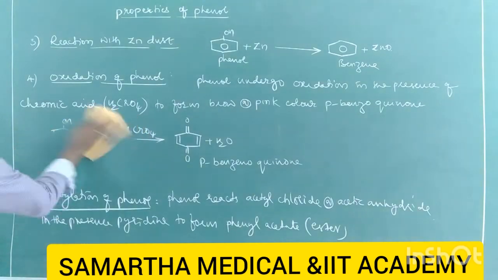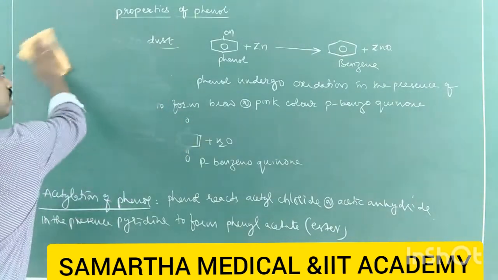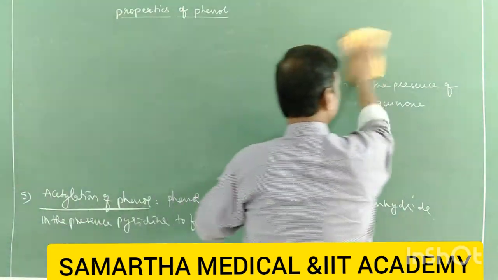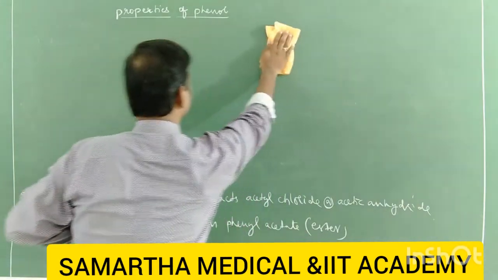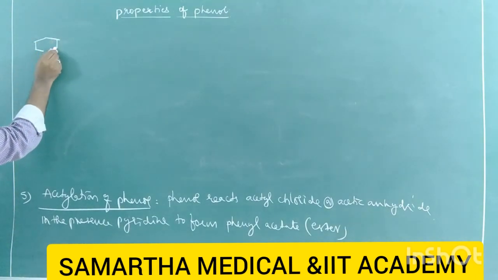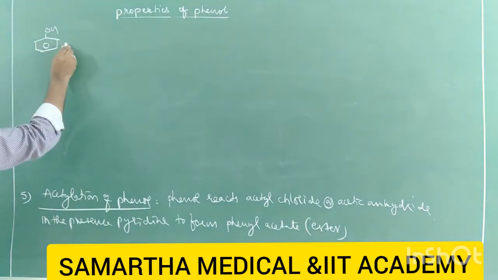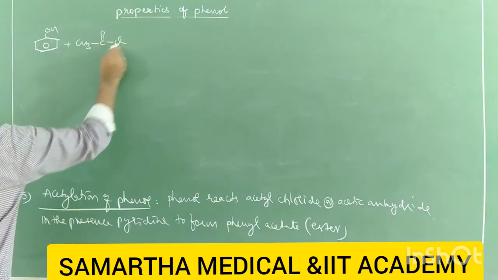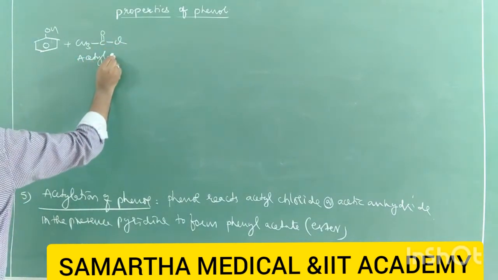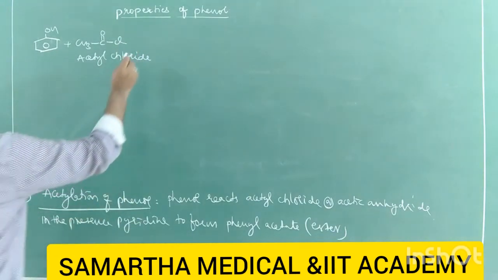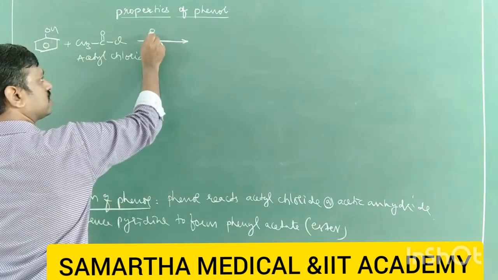Let's see the reaction. Here phenol should be treated with acid chloride or acid anhydride. Take the phenol, which reacts with acid chloride, acetyl chloride, in the presence of pyridine, a base.